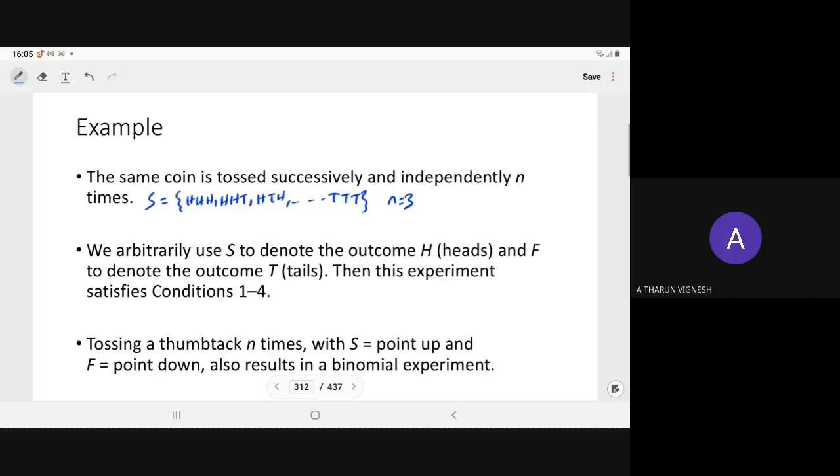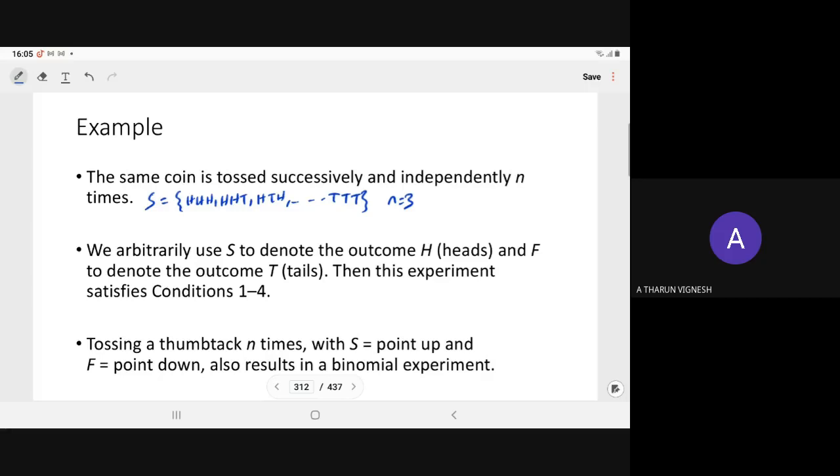The possible outcomes can be head head head, tail tail tail and others. So the sample space is this one. We arbitrarily use S to denote a head and F for a tail. In general we say success and failure.